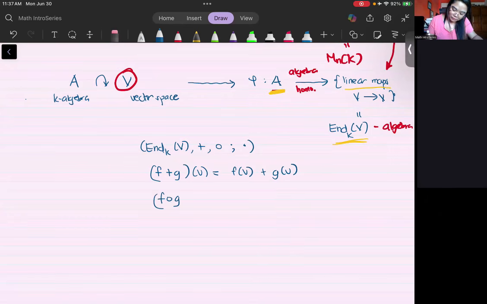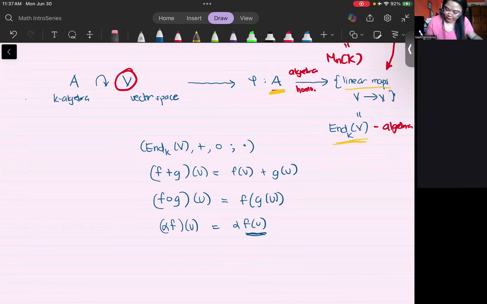Composition, of course, you take f of g of v. And scalar multiplication, well, you have, let's say, alpha f of v would then be equal to f of alpha v, where here, this is already an element of your vector space V. So you are looking at this part here as alpha acting on your vector space V, where alpha is a scalar element of your field.